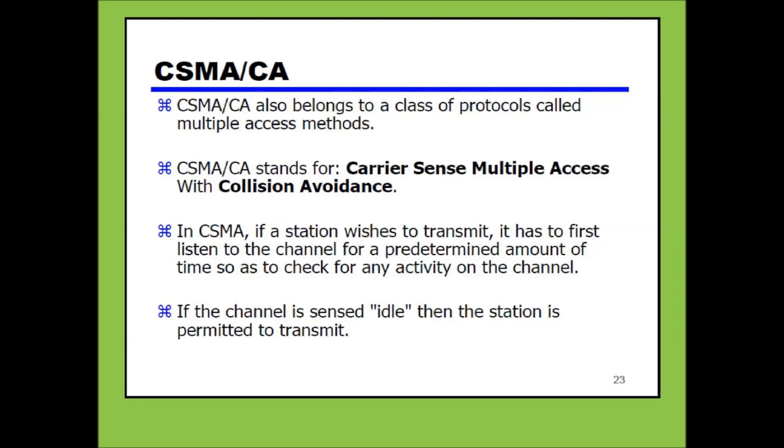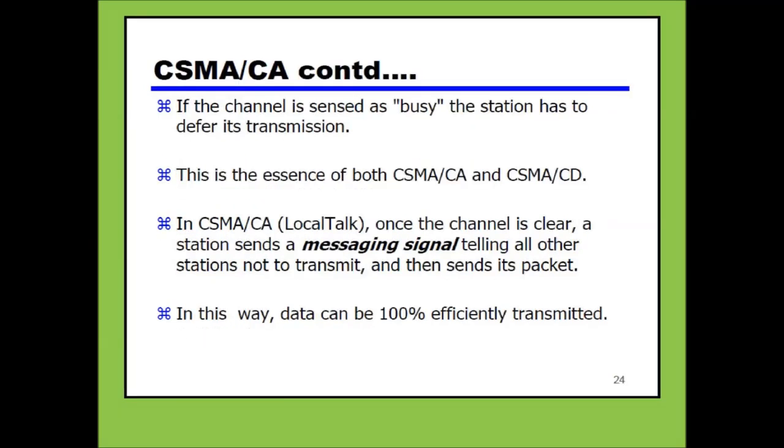If the channel is sensed idle, then the station is permitted to transmit. So with the help of this protocol, the chances of collisions are normally zero, because if the channel is busy, no station is allowed to transmit data. So this is the best protocol to control collisions in local area networks.